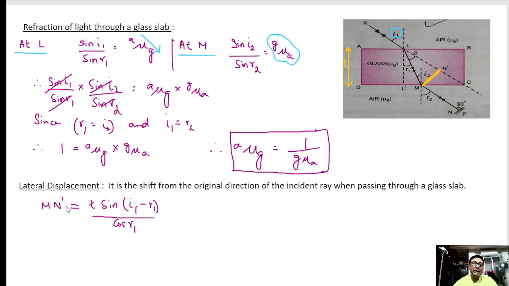So it is MN dash, which is T sine (I1 minus R1) by cos R1. What is T? T is the thickness of the glass slab. I1, R1, these you know. So if we put them in this formula, we will get how much shift the light has made when passing through the glass slab.